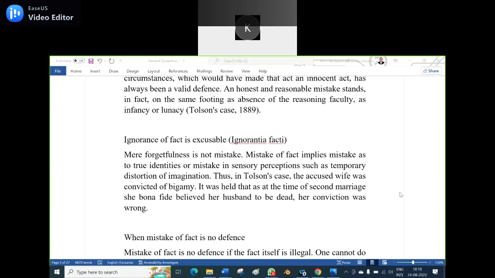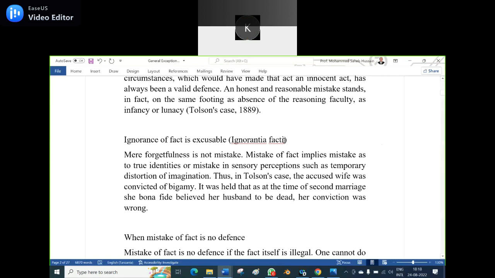Ignorance of fact is excusable. Mere forgetfulness is not mistake. The full form is ignorantia facti excusat.